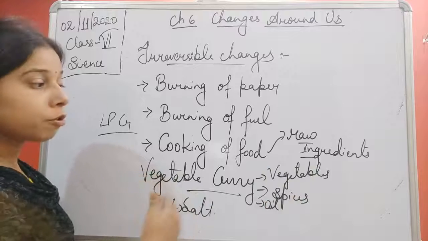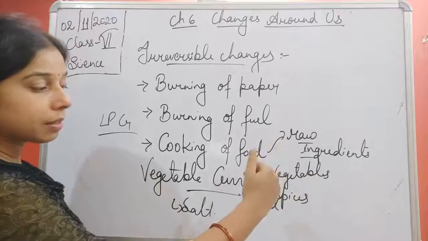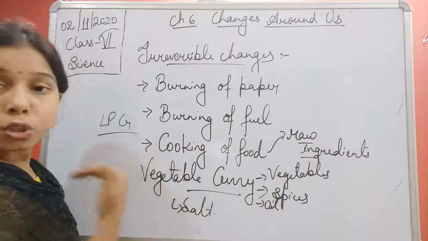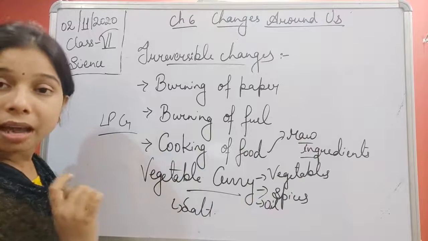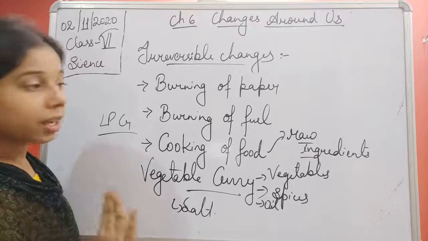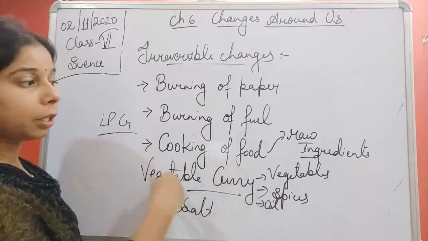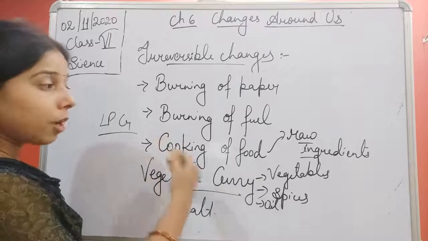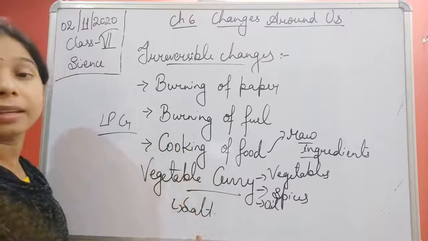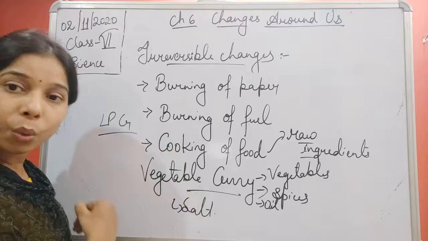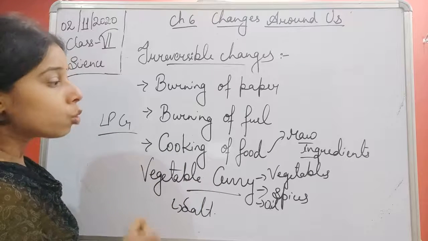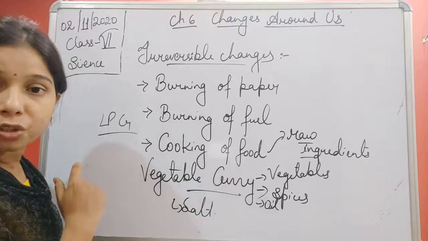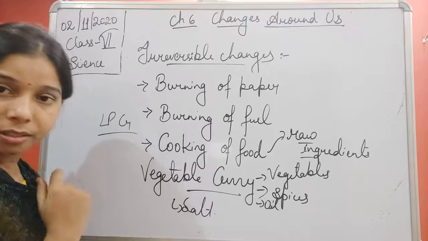Is it possible to separate it and give the vegetables again in the same form, or spices, or oil, or salt again in the same form? Your answer will be no. It is not possible to convert the vegetable curry into its raw ingredients again. It means it is not possible for cooked food to gain its original form or original substances. So we include the cooking of food as an irreversible change which cannot be reversed.